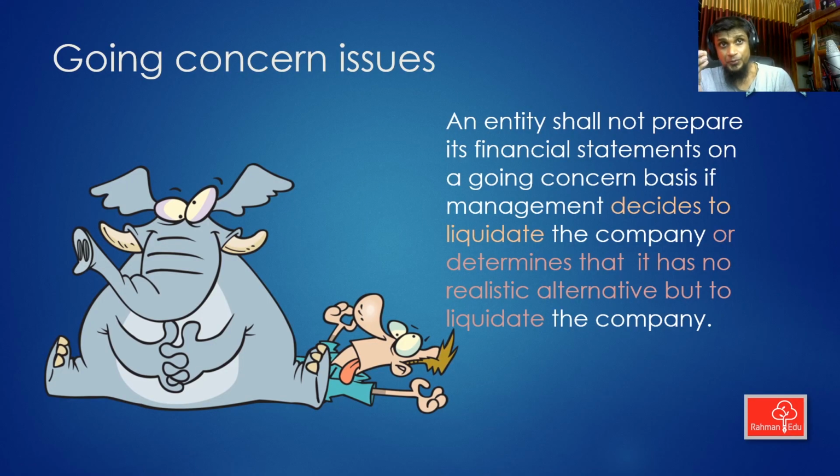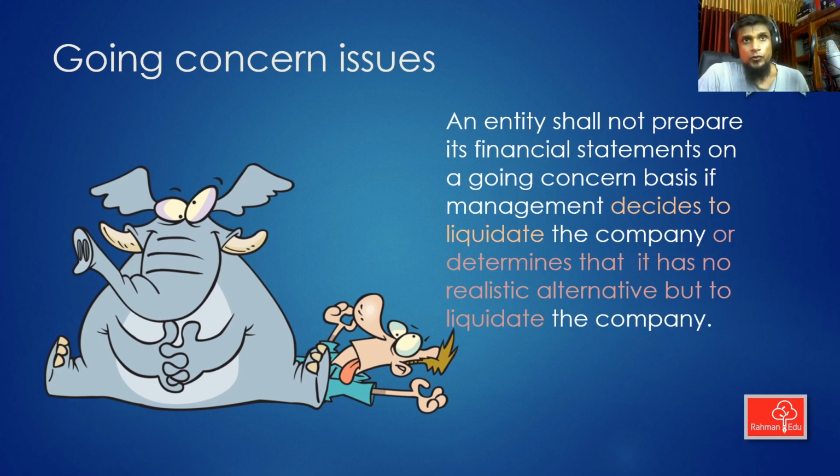Going concern issue. IAS 10 also talks a little bit about the going concern issue. This is the fundamental assumption of preparation of financial statements. We assume that the company will be a going concern, meaning the company will keep in existence for at least 12 months, for the foreseeable future. Actually, the word is foreseeable future, as far as you can see. If you can see 5 years, the company is going to survive. If you can see 7 years, the company is going to survive. That's what you are seeing right now, foreseeable future, right?